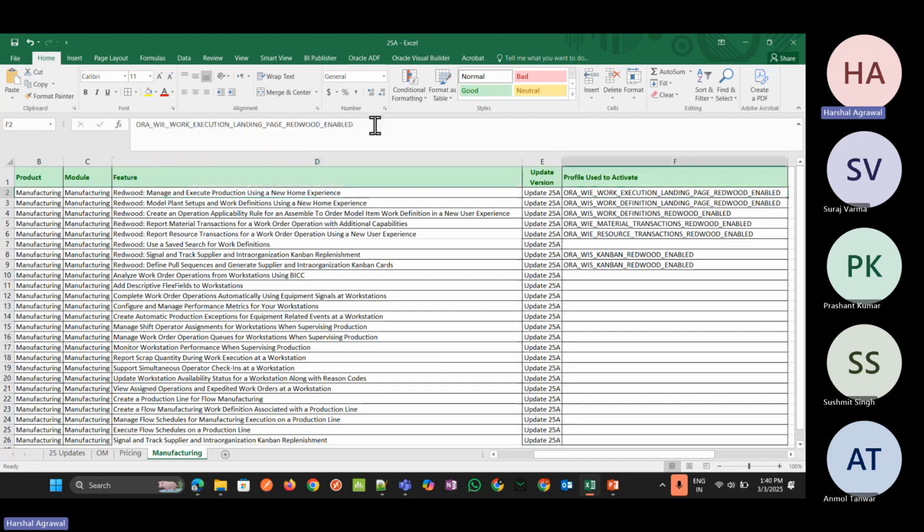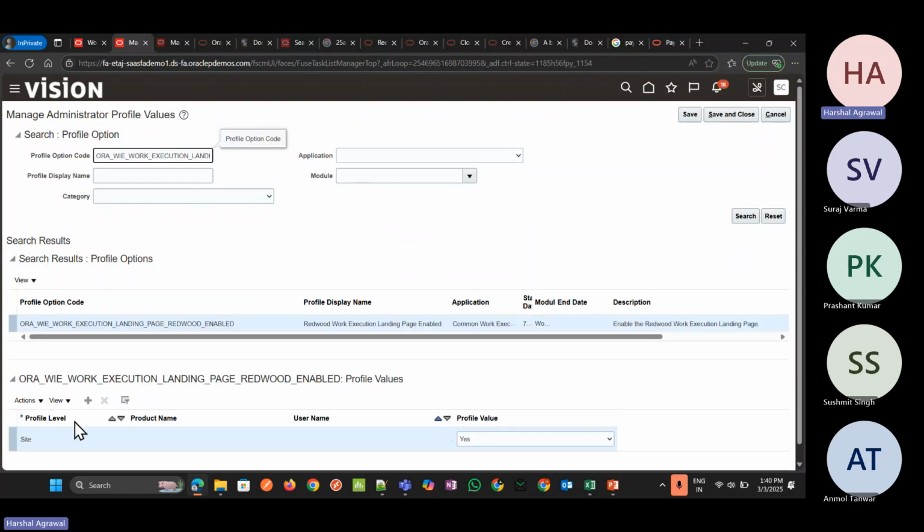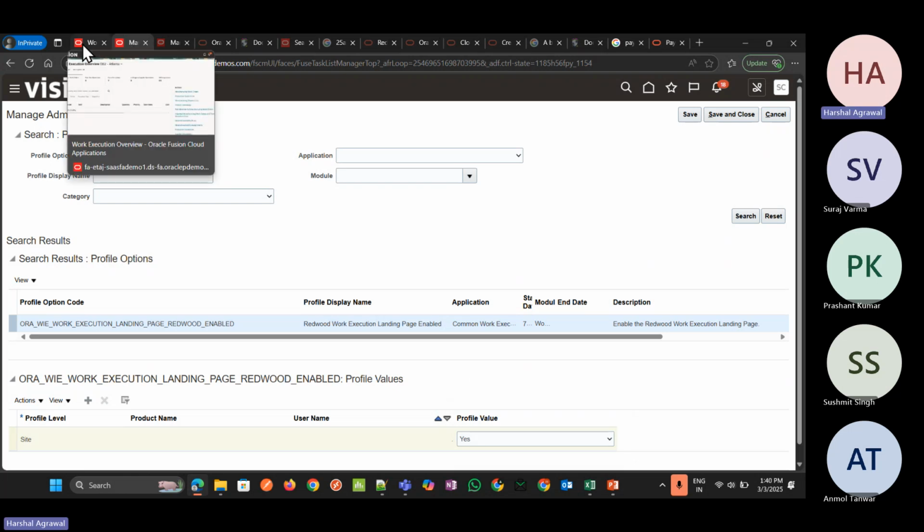Let me search with this profile option code. Here at the site level, we have enabled this one, the Redwood work execution landing page. Once we enable it, the feature is enabled, and if I make it No, the feature will be off and it will go back to our old page.